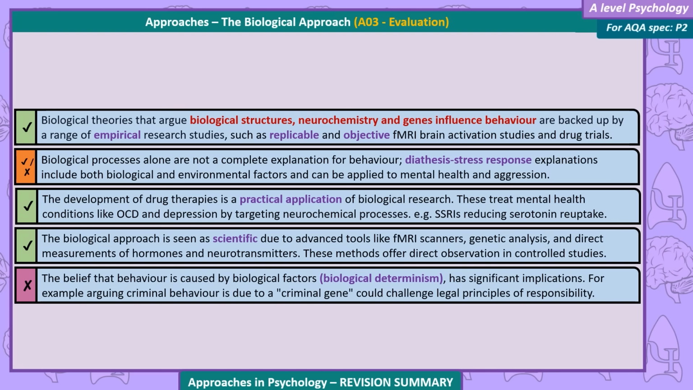The development of drug therapies is a practical application of biological research. These treat mental health conditions like OCD and depression by targeting neurochemical processes. For example, SSRIs reducing serotonin reuptake. The biological approach is seen as scientific due to advanced tools like fMRI scanners, genetic analysis, and direct measurements of hormones and neurotransmitters. These methods offer direct observation in controlled studies.